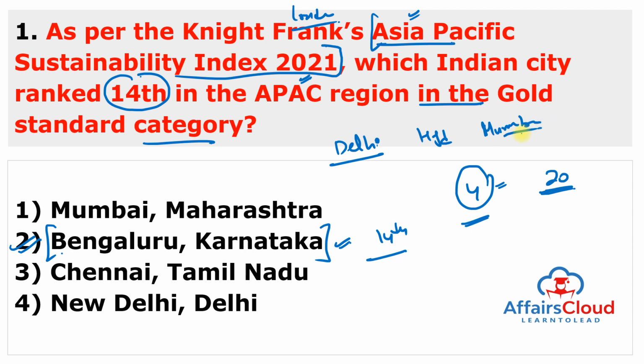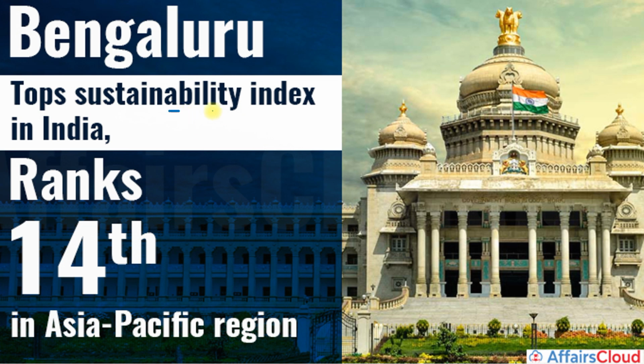Mumbai is in Maharashtra. And Delhi rank is 17th, Hyderabad rank is 18th, and Mumbai rank is 20th. But Bengaluru's rank is 14th. So you can see here, Bengaluru, the top sustainability index city in India, ranks 14th in the Asia Pacific region.